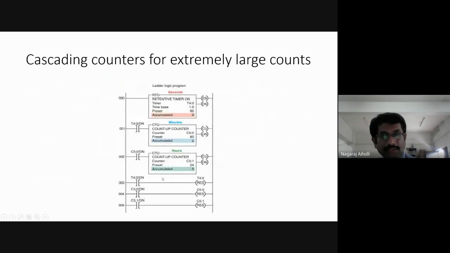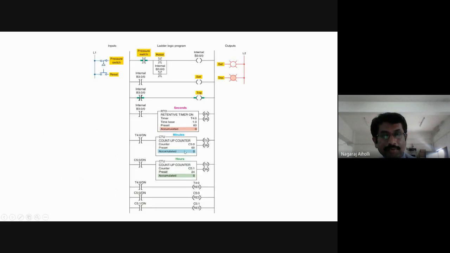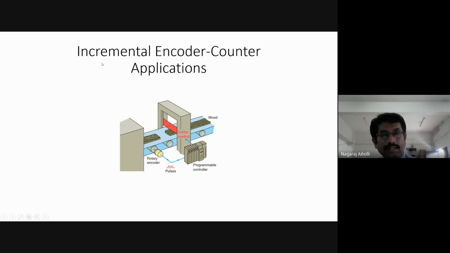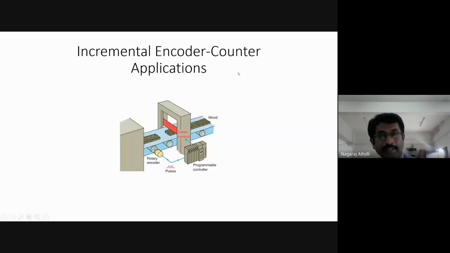Then in the third one, we are using a retentive timer and 2 up counters to obtain the clock program, a 24-hour clock program in terms of hours, minutes and seconds. Next one is the same application using the same timer clock program, where we are activating or tripping the pressure switch whenever the pressure reaches its limit. Then the incremental encoder counting application. The possible question on this may be: explain the incremental encoder counter application for measuring the length. That may be one possible question. Or write a ladder logic program for the incremental encoder counter application.